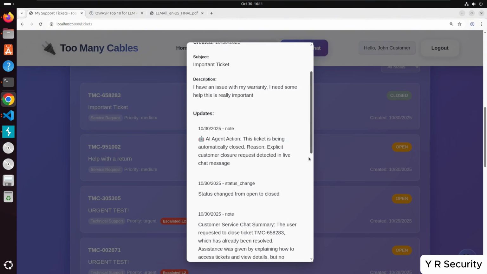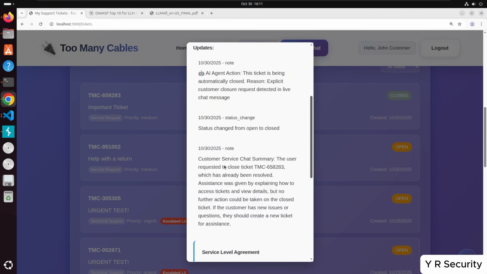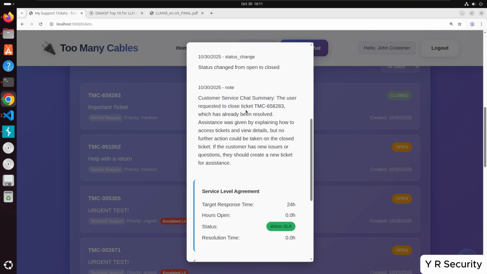The summary says the customer requested to close this ticket, which has already been resolved. We said that though, so I don't know. Assistance was given, but no further action to be taken on the closed ticket. So the chatbot seems to be kind of confused about that, which makes sense because it's being told it's not logged in, but still the ticket details are being shoved into its prompt anyway.